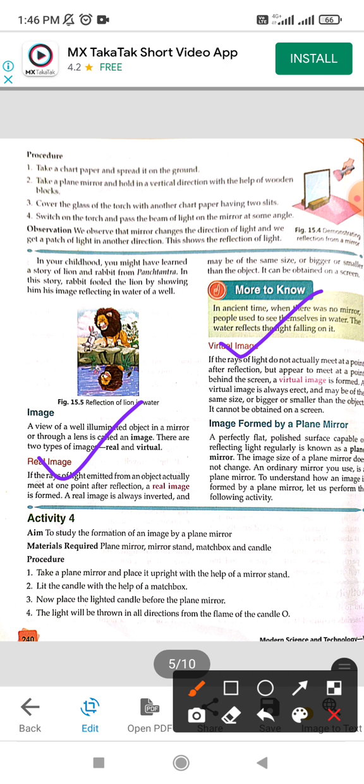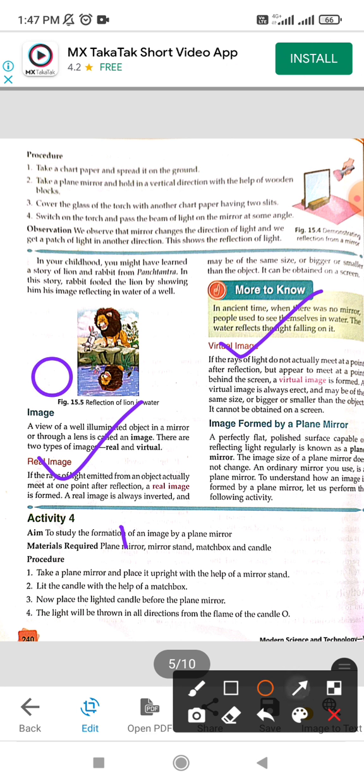मतलब वो उल्टी होगी, and it can be of the same size or bigger or smaller than the object, और वो जो है एक particular screen पे obtain कर सकते हैं. But in the virtual image, they do not meet at a point. The light does not meet at a point after the reflection and it appears... वो ऐसा appear तो होती है कि like they are meeting, but वो appear नहीं होती है.